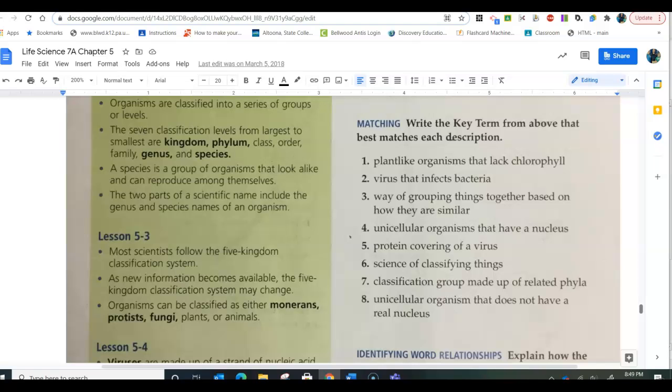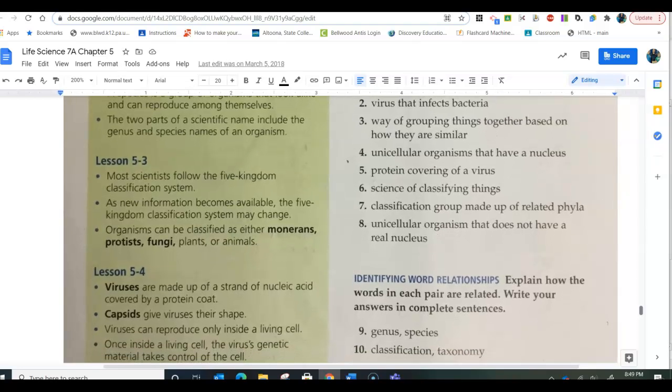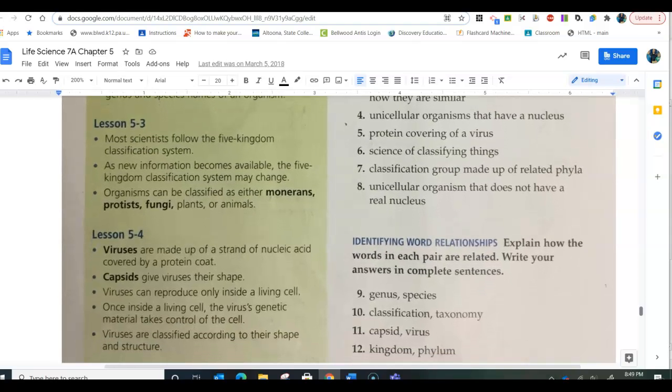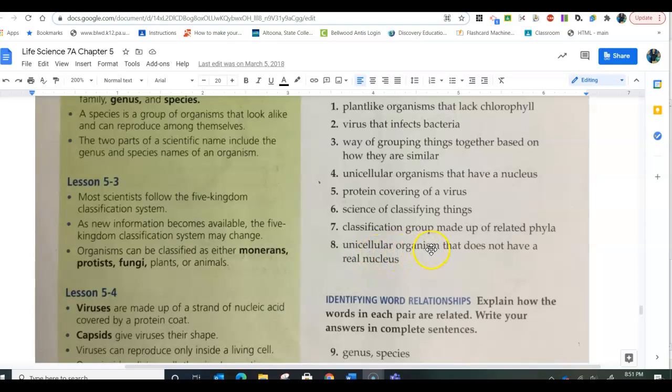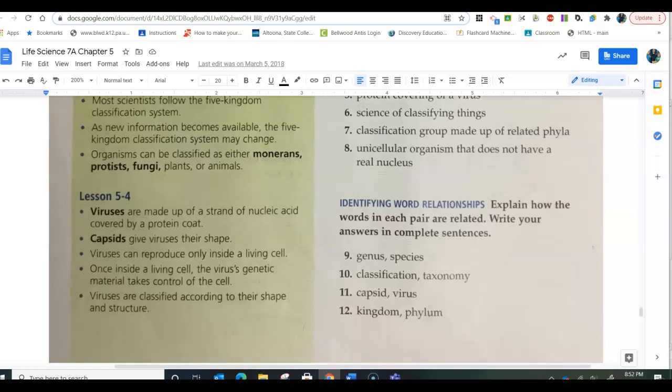Number 5, the protein covering of a virus is called the capsid. Number 6, the science of classifying things is called taxonomy. Number 7, a classification group made up of related phyla is a kingdom. Number 8, a unicellular organism that does not have a real nucleus. That's going to be bacteria or archaea. If you were going with what the book had as the old word, it was monera.